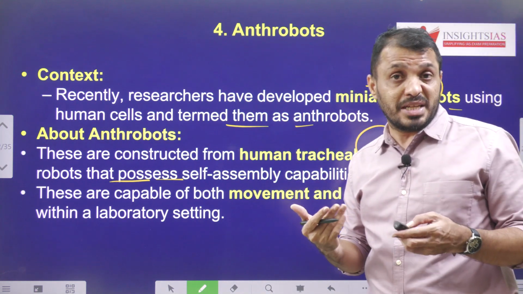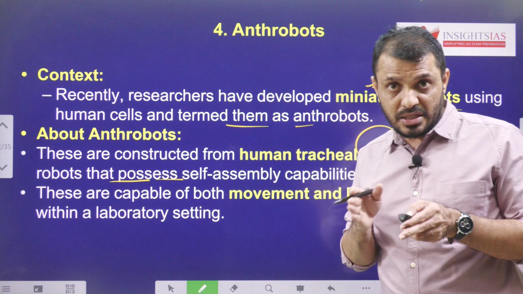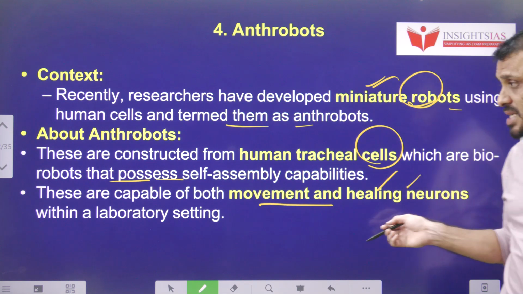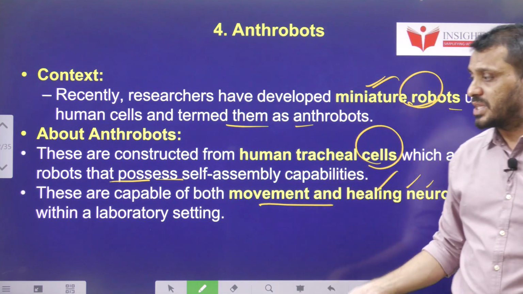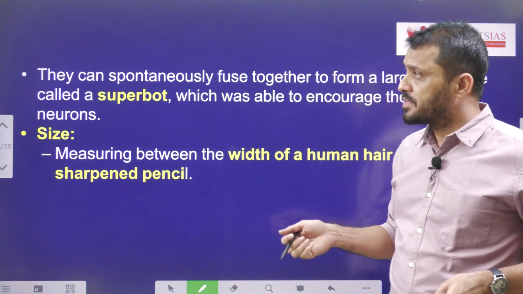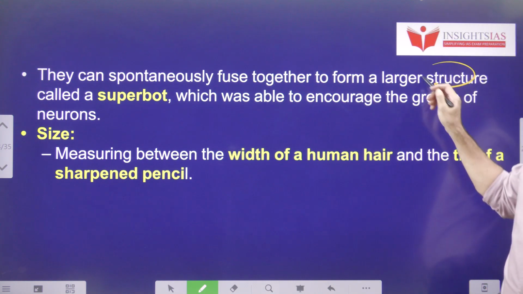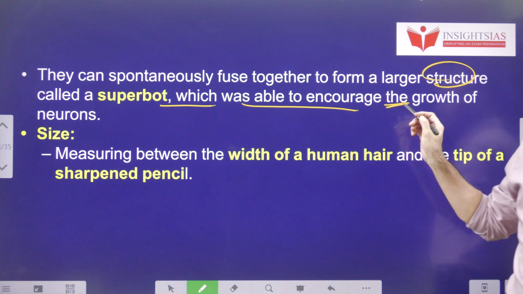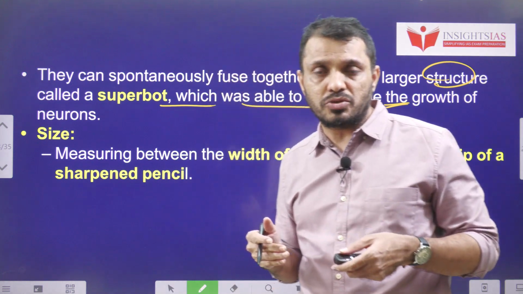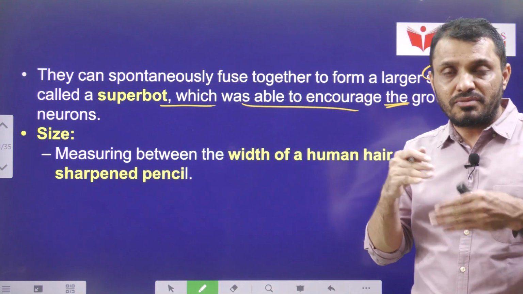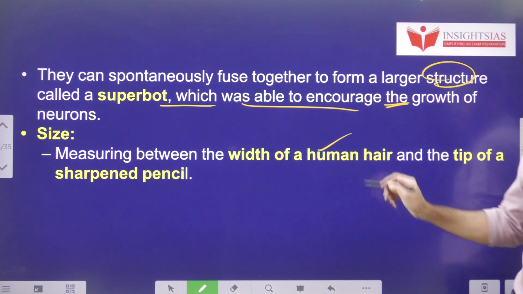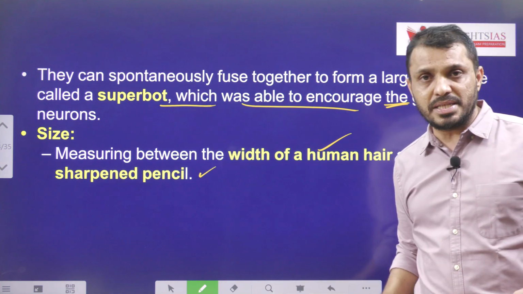That means if there is a problem in any particular tissue, Anthrobots can help in solving that disease. They are capable of both movement as well as healing of neurons within the laboratory setting. So they help in filling any damage related to neurons. They can fuse together to form a superbot which was able to encourage the growth of neurons. That means when any damage happens to the neurons, they form into one platform, and from there the healing process can start. Size: these Anthrobots measure between the width of a human hair and the tip of a sharpened pencil.